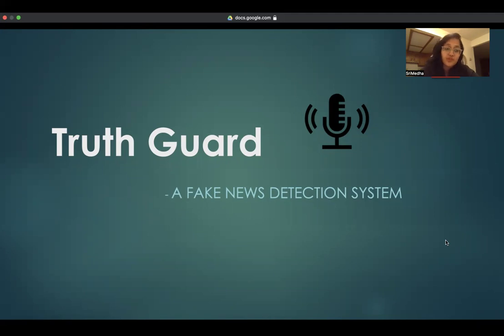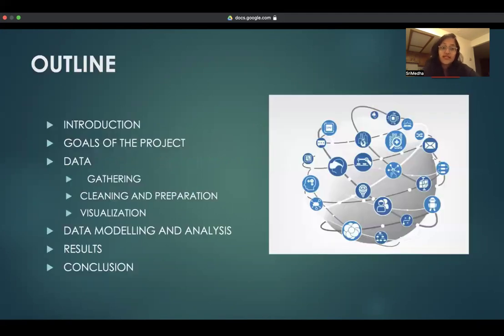Today I'll be discussing my project on fake news detection using machine learning and why it plays such an important role. The topics we will be covering today include a brief introduction of the topic, the goal of the project, some information on different data sources, data models used, and then a discussion on results and interesting findings of the study before concluding.